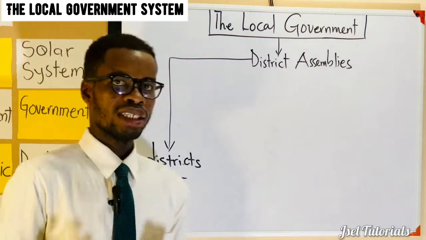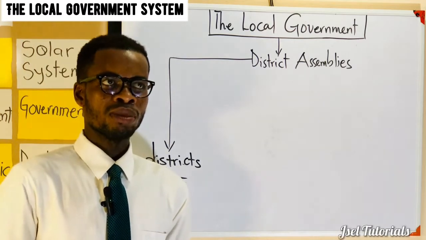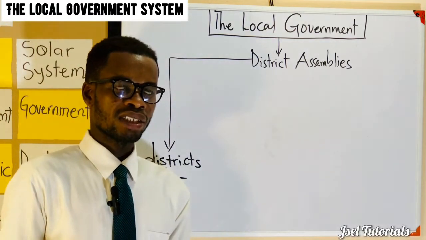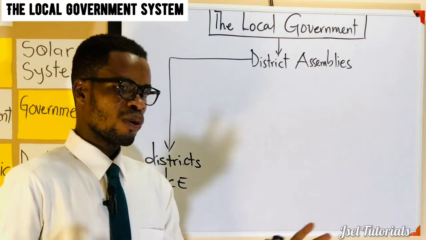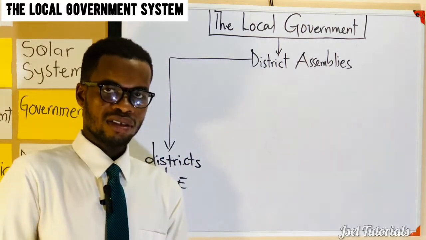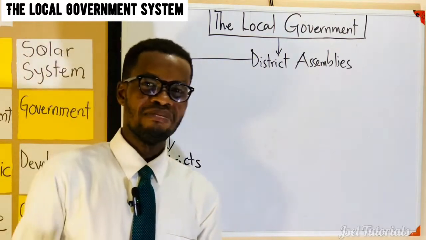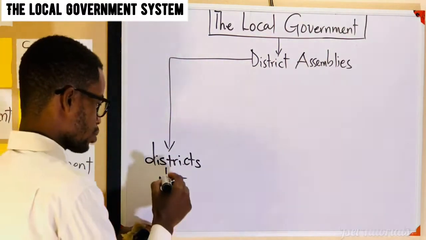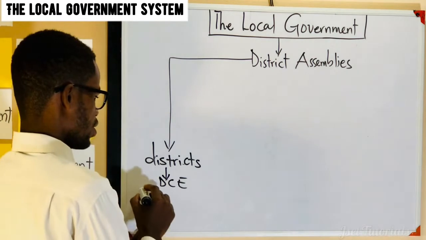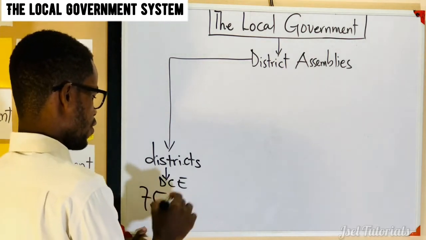So all districts are headed by a district chief executive. When you go to maybe a place like Shai or Sudoku and those small areas, you have towns that do not have the infrastructure and they have a minimum population of 75,000.